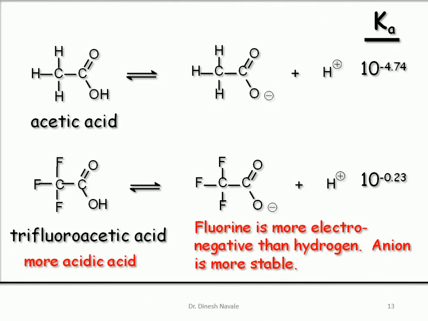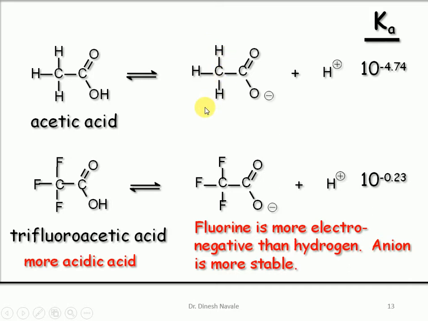Now a very important factor: we have the compound acetic acid, which after donation of the proton will give the formation of the acetate ion, CH3COO minus. But if I take trifluoroacetic acid, on donation of the proton it will form trifluoroacetate. So both are acetate ions, but in acetic acid, that acetate ion will be substituted with the CH3 group,